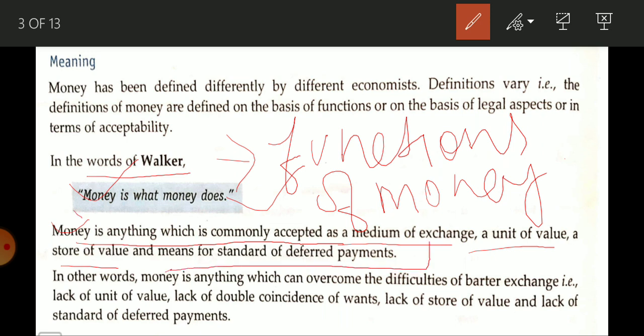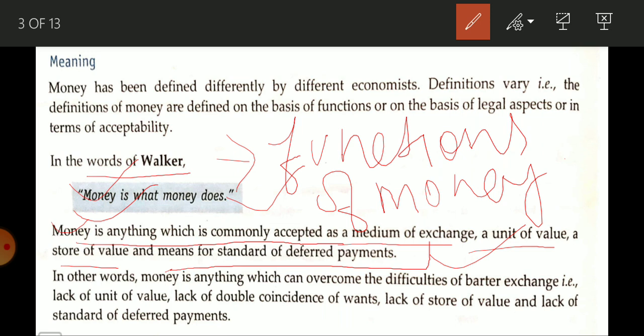So this is the meaning of money that you are going to write in your copy.